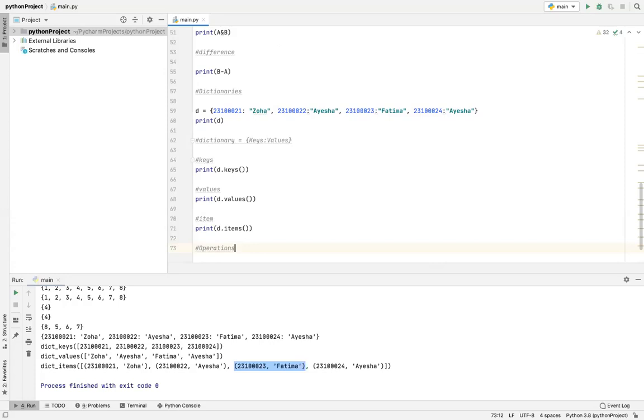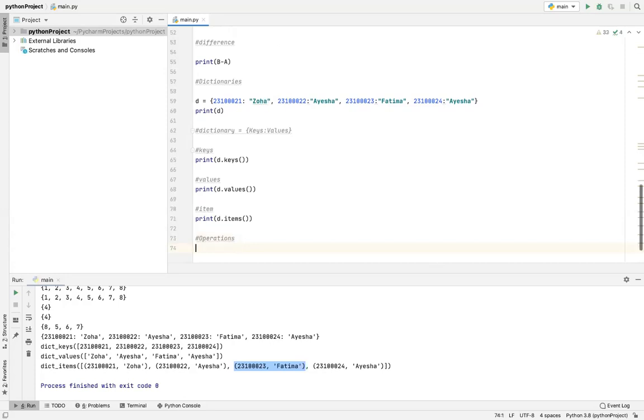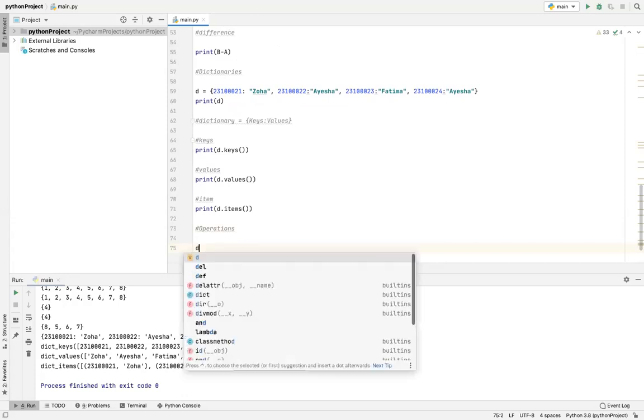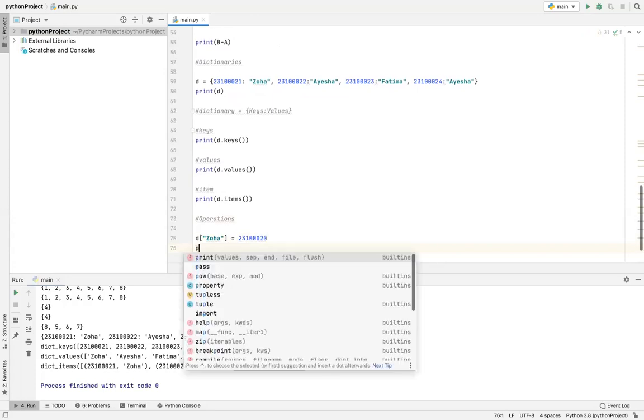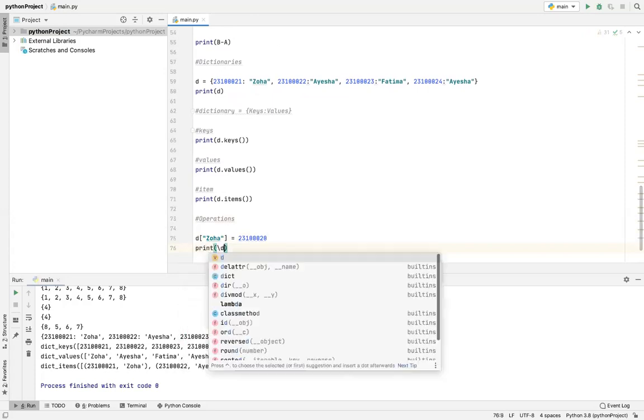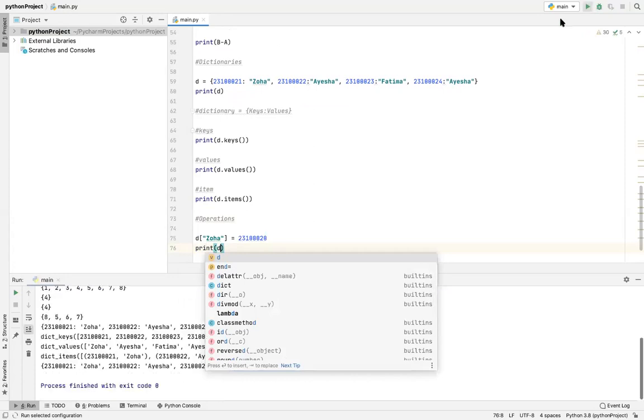Acha, moving forward. How do we update a dictionary? For example, the name was right, but the roll number was wrong. So how would you do that? You'll write the name of the dictionary, you'll put square brackets, then the name, Zoha, and then you will change it. I'll change it to Zoha 20, and then we'll also print d.